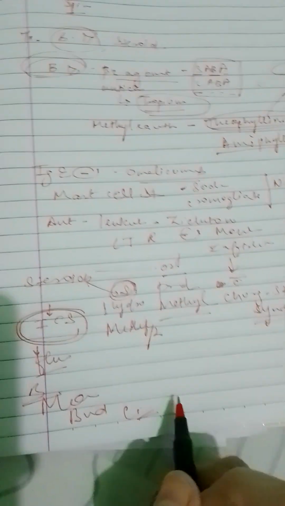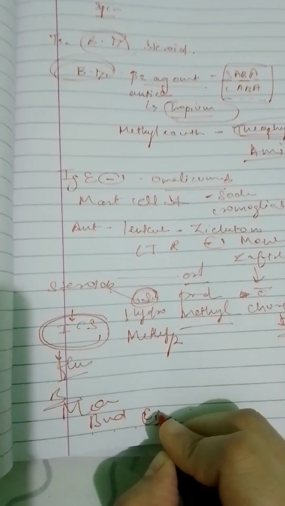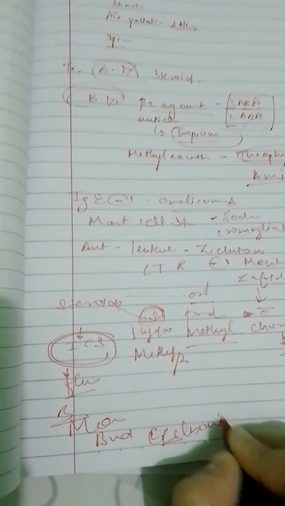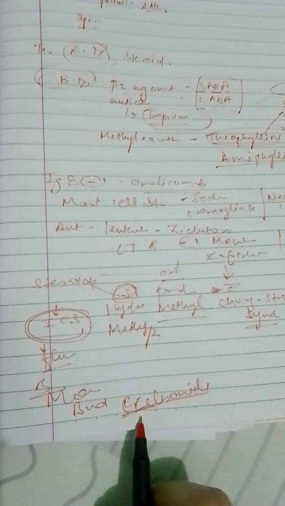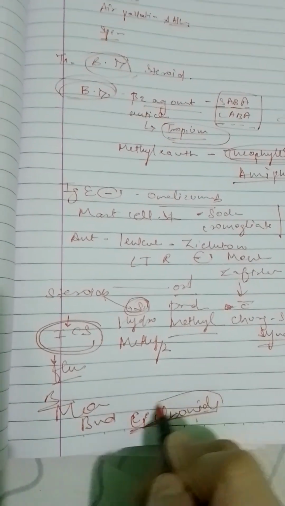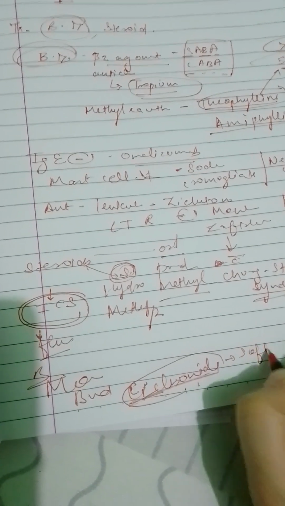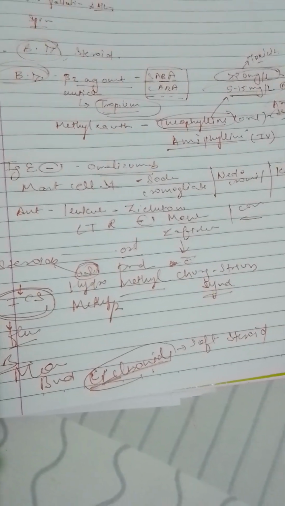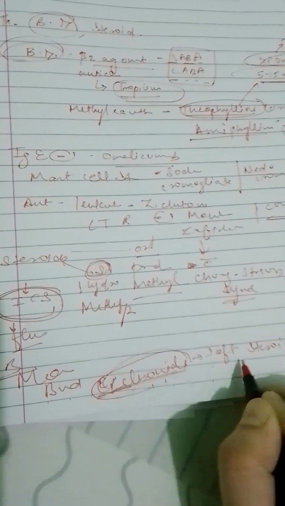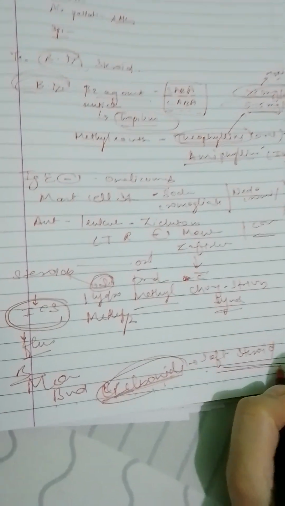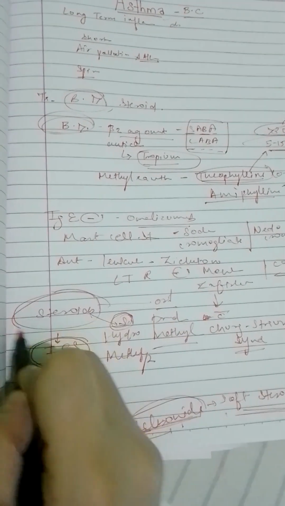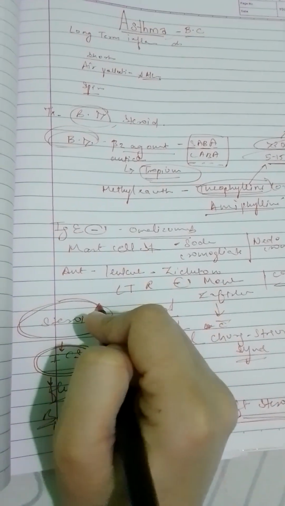ciclesonide. One important thing about ciclesonide: it is known as a soft steroid. Why so? Because it doesn't cause much side effect, especially it doesn't cause candidiasis. That's why ciclesonide is known as the soft steroid. We have to remember that it has fewer side effects. Now basically these are all drugs we give in asthma, but steroids have a very common side effect, so let's talk about it here.